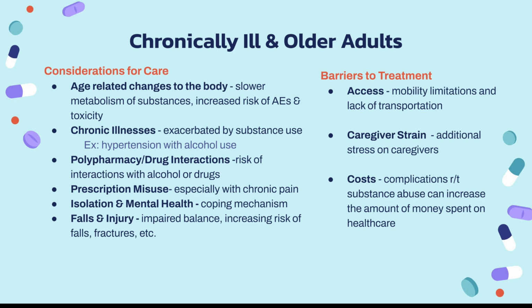And then barriers to treatment, we have access issues. So a lot of older and chronically ill people can't mobilize like other people. They might not have transportation access. Caregiver strains, so people that are taking care of them might experience burnout or provide lower quality care just because of the stress associated with substance use. And then lastly, healthcare costs. So the complications related to substance use can cause people to either have longer or more frequent hospital stays.